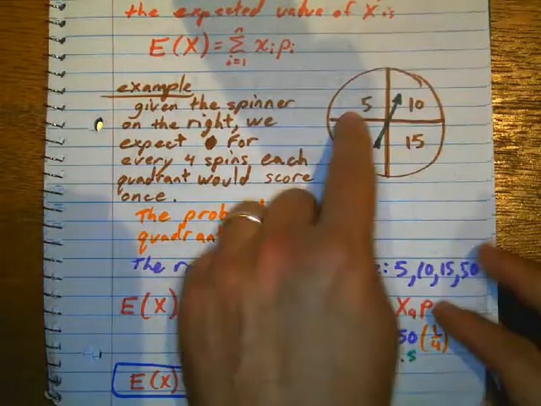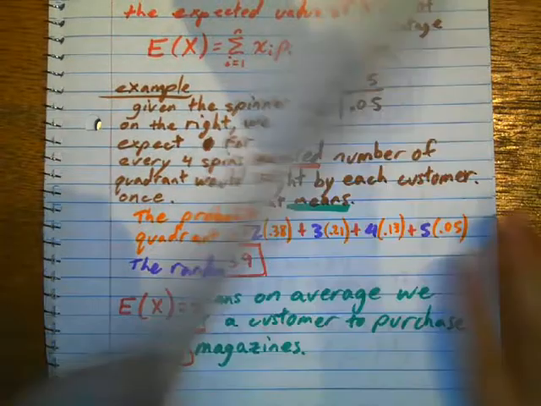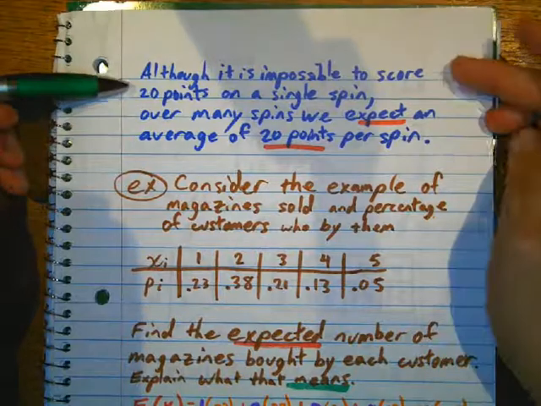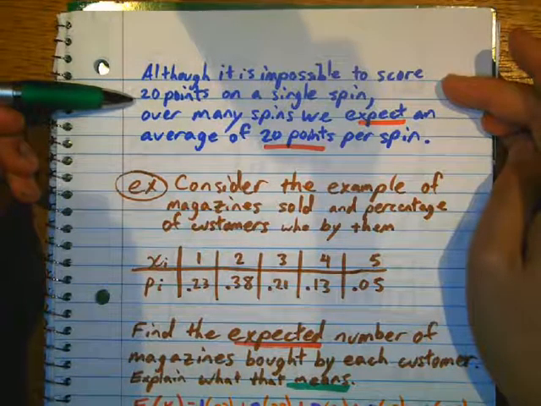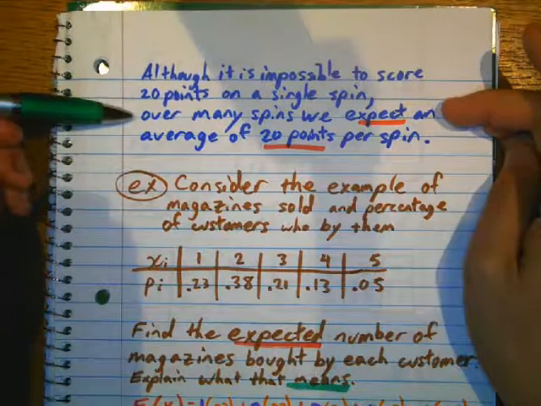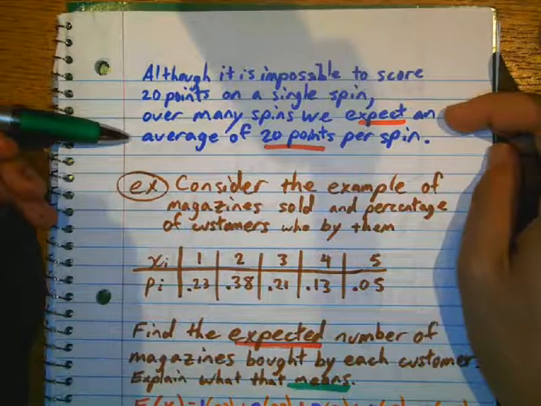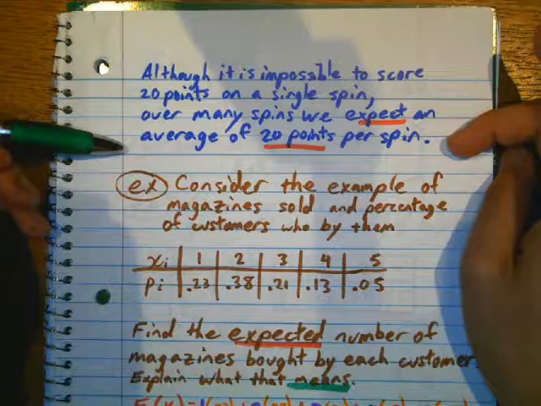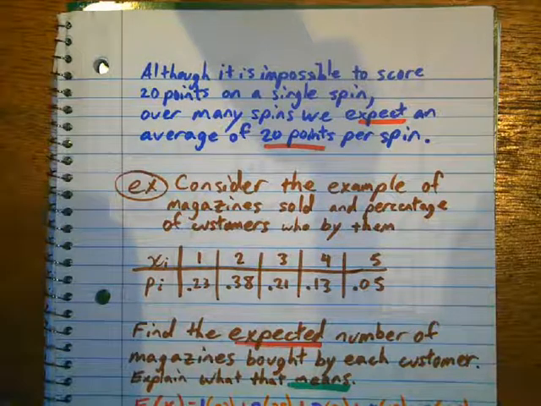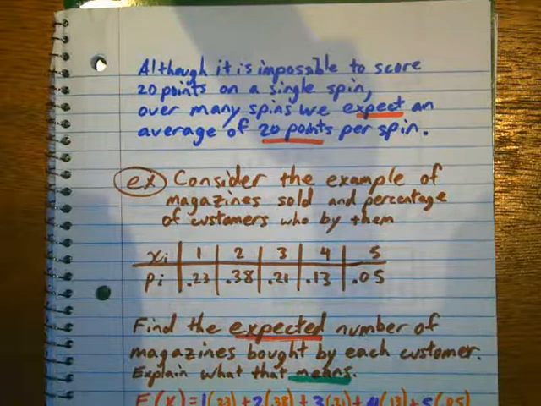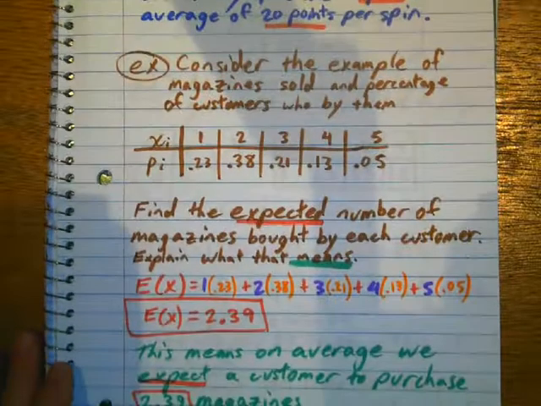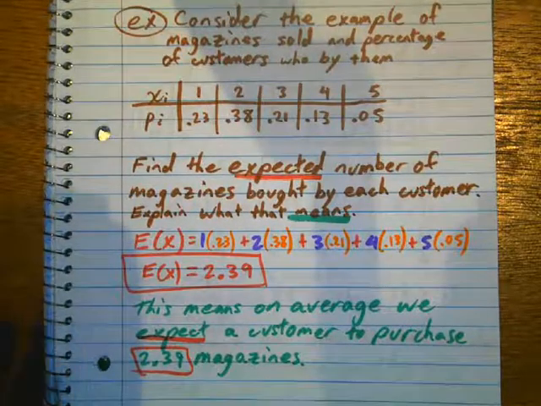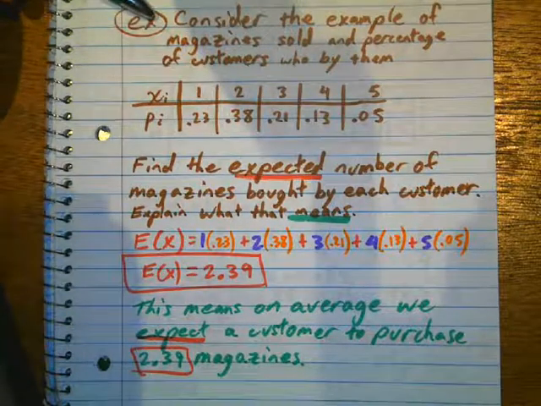Now, is there a number 20 on here? No. But what this is meaning is that although it's impossible to get 20 on a spin, over many, many, many spins, we would expect on average a person would get 20 points per spin. Okay, you may want to hit pause and recopy this or watch it over again. I think that would be helpful to watch it multiple times. Okay, let's look at another example.